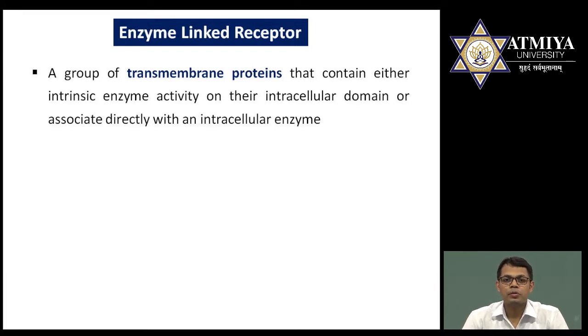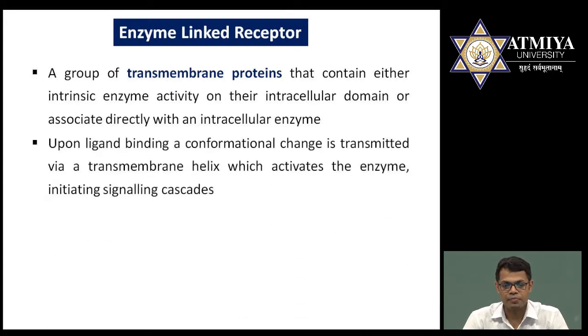In this pathway also, enzyme linked receptors are present on the cell membrane. When ligand binds to the receptors, after the binding, certain types of conformational changes occur, and in the intracellular domain, there are certain types of molecules which are going to be activated. Let us study one by one. This transmembrane protein which is located on the membrane will be present in the inactive condition. Once it binds to the ligand, it becomes activated. But for the activation, it requires dimerization.